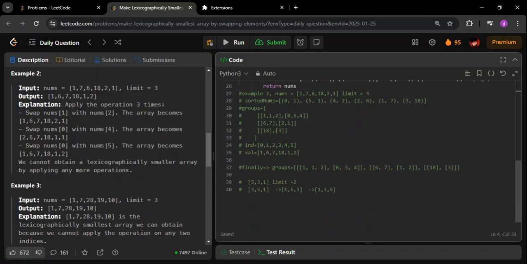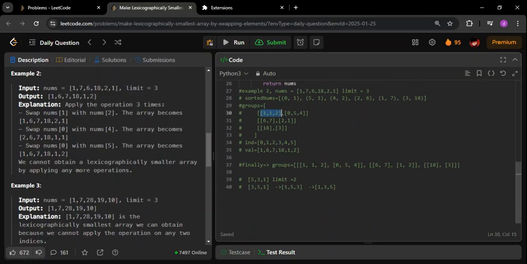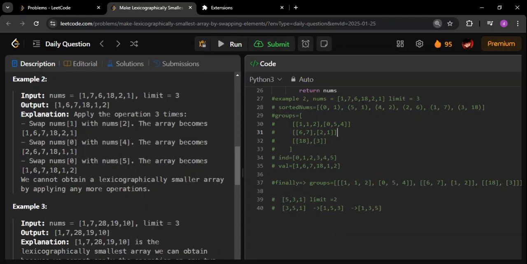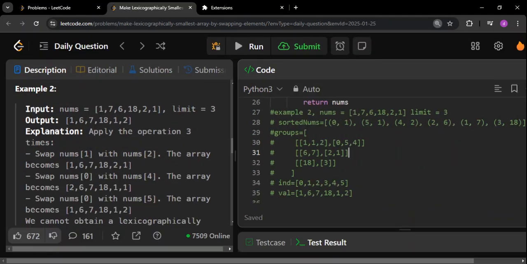In this case, we follow this idea because whichever element belongs to this particular group, we are going to add them. As simple as that. The idea behind this question is that every element in this group can be swapped with each other. Let me zoom in again. Ultimately, every element in this group can be swapped with each other. That is the basic idea.